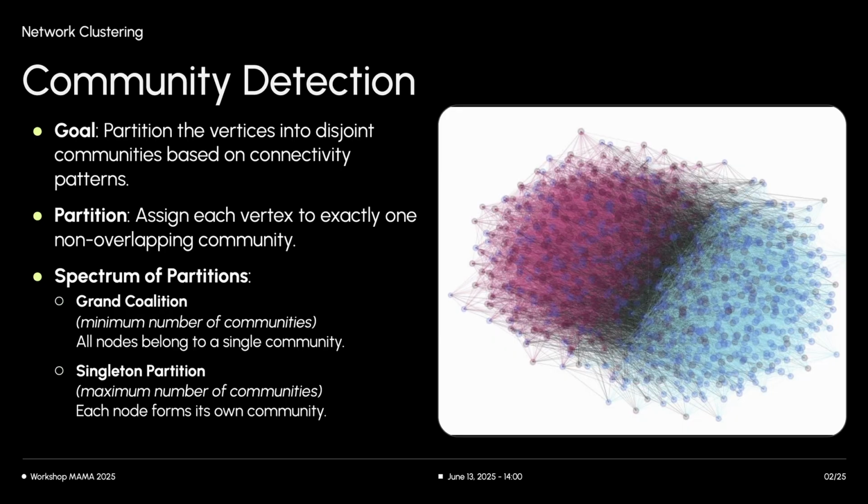The same utility and complexity apply to community detection, which is essentially clustering in networks. The goal here is to partition the vertices of a graph into disjoint groups or communities based on how they are connected. These partitions can range from one extreme, the grand coalition where all nodes form a single community, to the other extreme, the singleton partition, where each node is its own community.